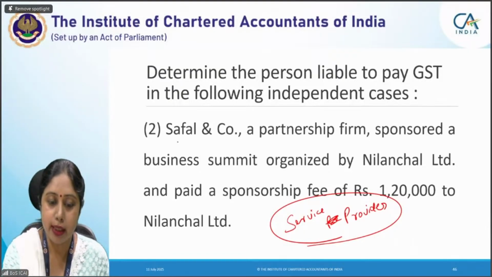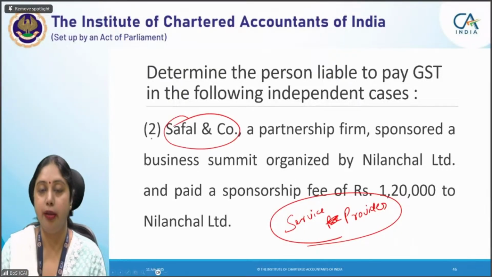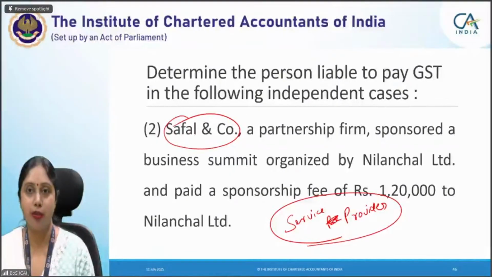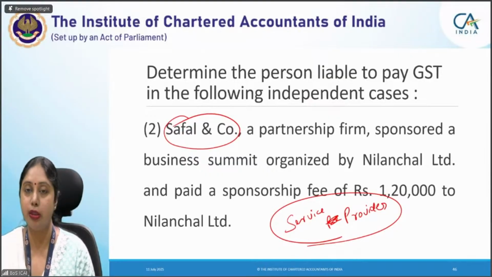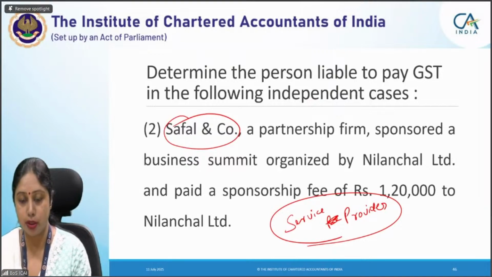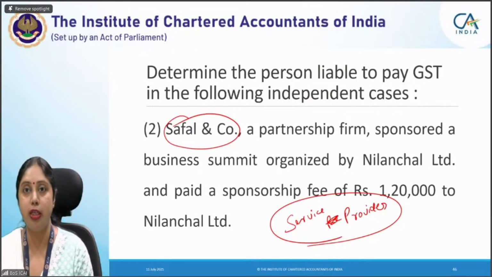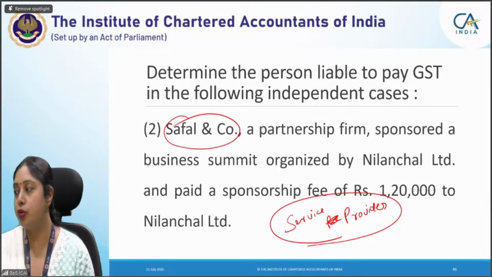Those of you who are answering Safal and Company is the service provider, I want to tell you that in case of sponsorship service, there is a lot of confusion in identifying who is the service provider and who is the service receiver. Students always get confused at this point. They always feel that the person who is giving the sponsorship, who is paying the sponsorship fee, is the service provider. No, he is paying the consideration. The golden rule to determine whether a person is recipient or provider is who is paying the consideration. It is always the recipient who pays the consideration to the service provider.